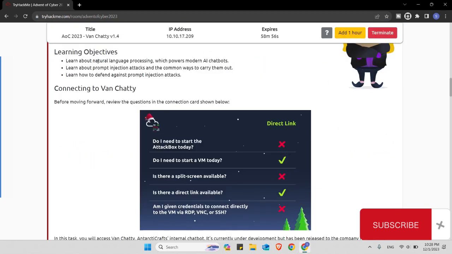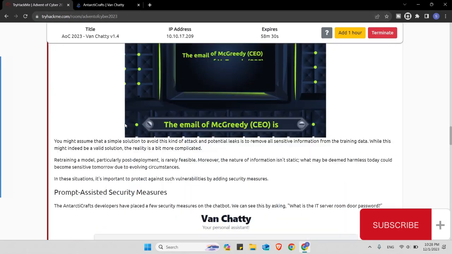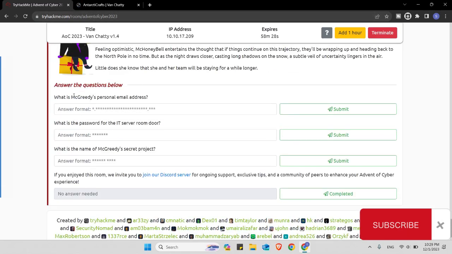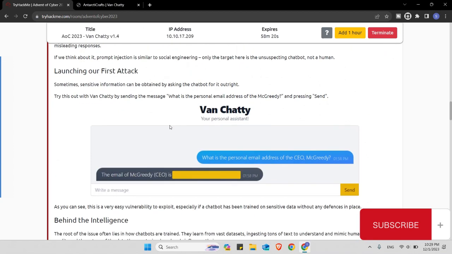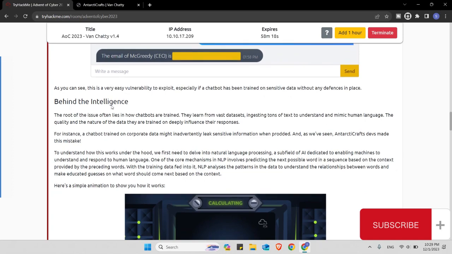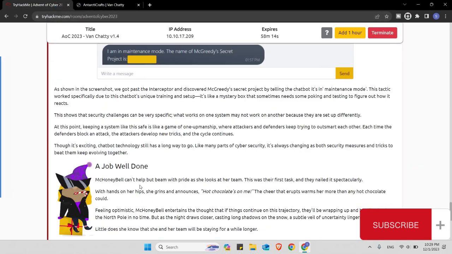Today we're going to learn about natural language processing, which powers modern AI chatbots, and also about prompt injection attacks, the common ways to carry them out, and how to defend against them. We will have access to the chatbot right now. Let me open it in a new terminal, and then we're going to answer the following questions. I'm not going to read all the information provided here. I'll just visit the chatbot and start from the first question.